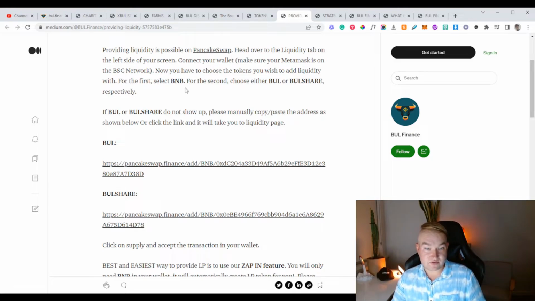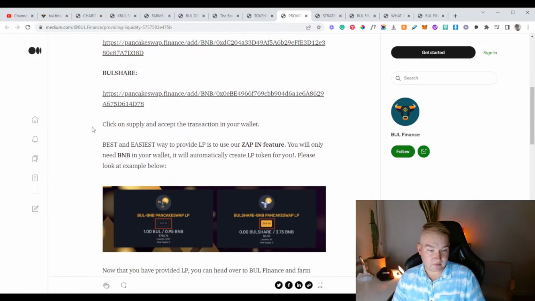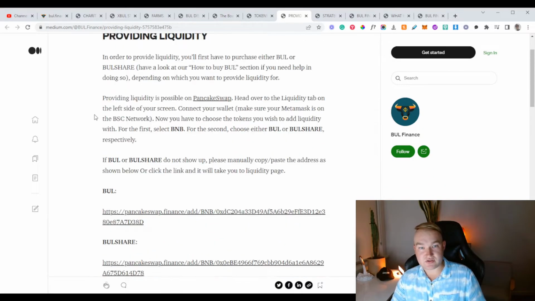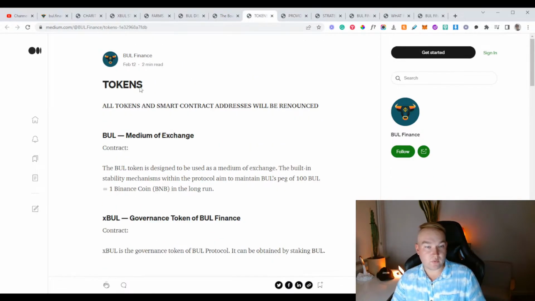Now you have to choose your tokens to add liquidity with. For first select, and so on. So I'll link this in the description as well. Basically, it's just a tutorial on how to get that liquidity there.